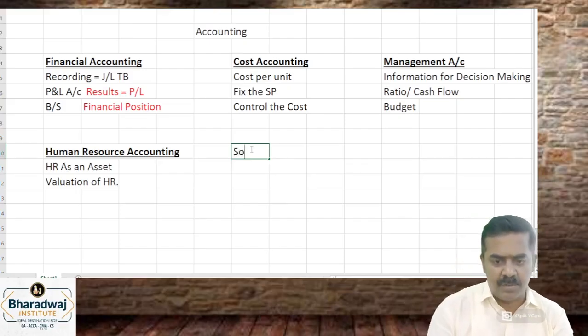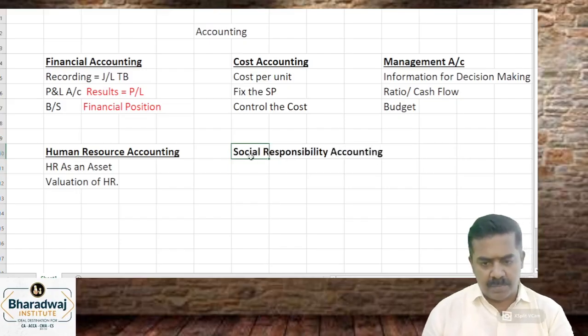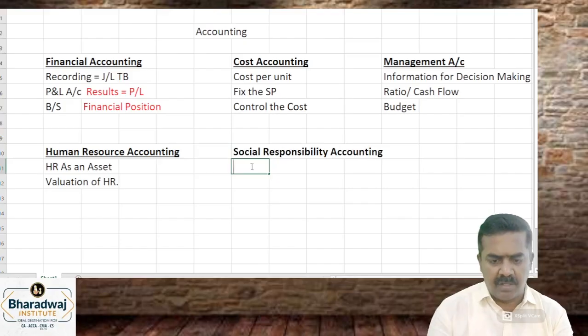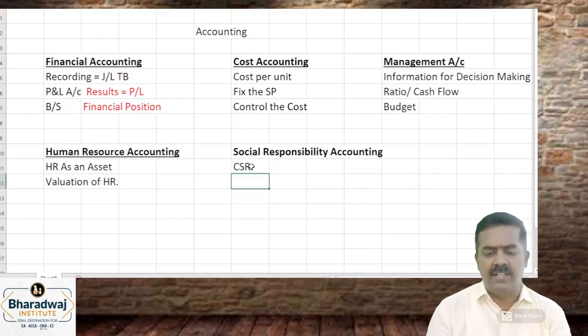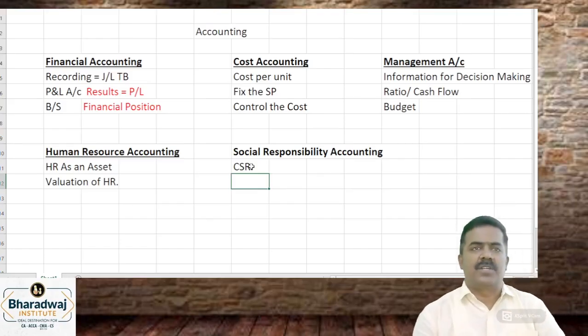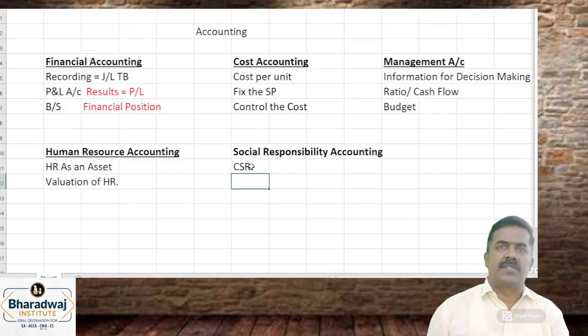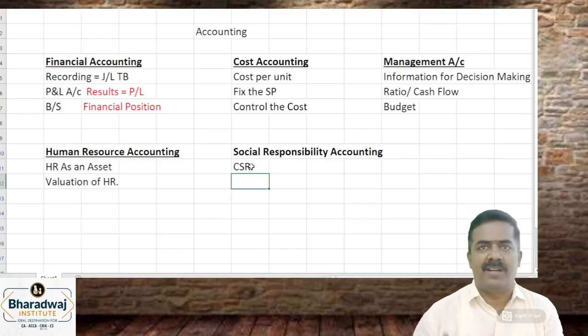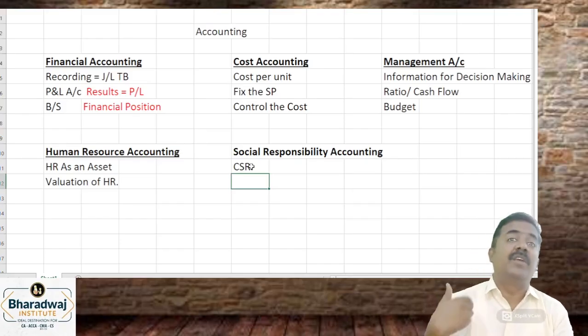Then the next accounting is social responsibility accounting. In short form, we call it corporate social responsibility. This accounts for how a company helps the society, because we take from society water, we take air, we pollute the environment, we disturb the environment. In what way do you give back?